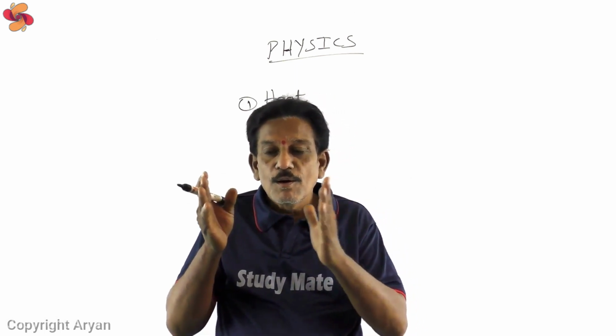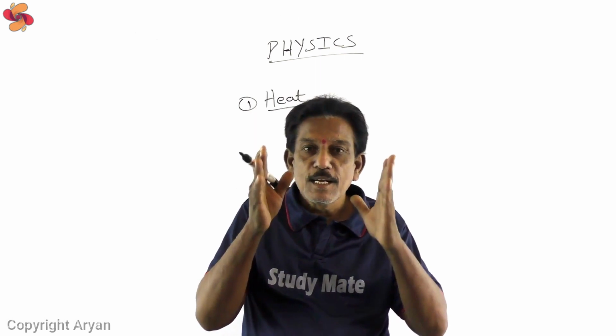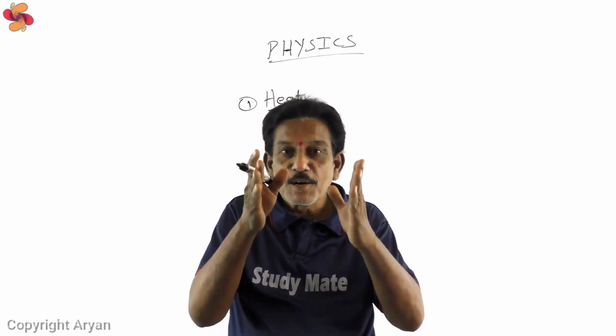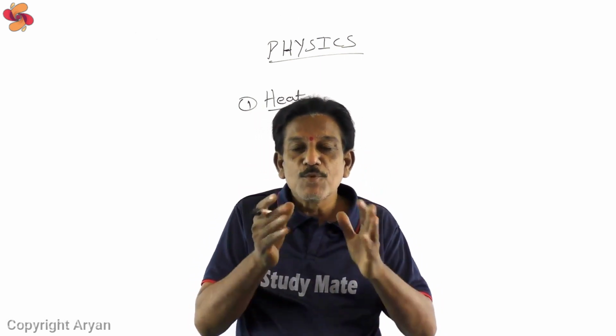And also we will discuss how you can determine the specific heat of a solid in 4 marks questions.